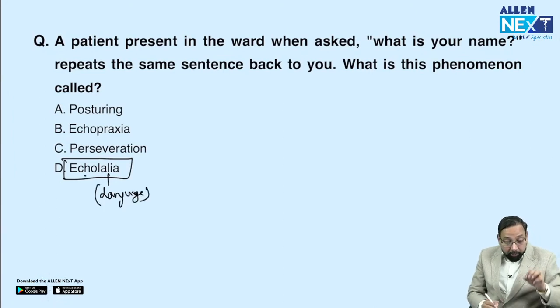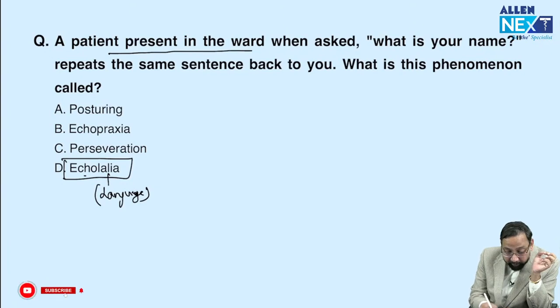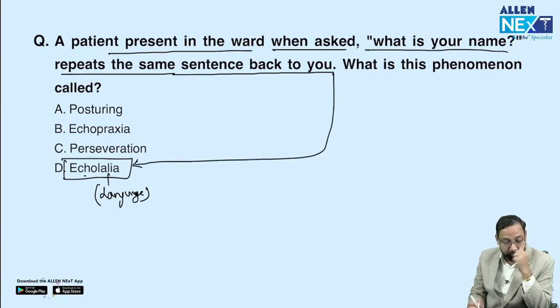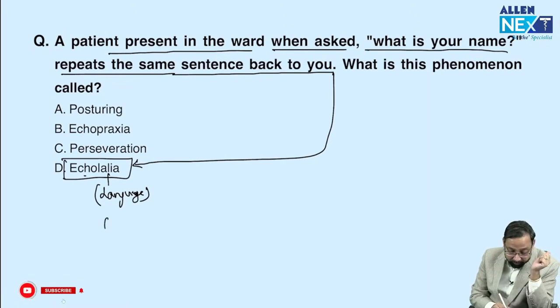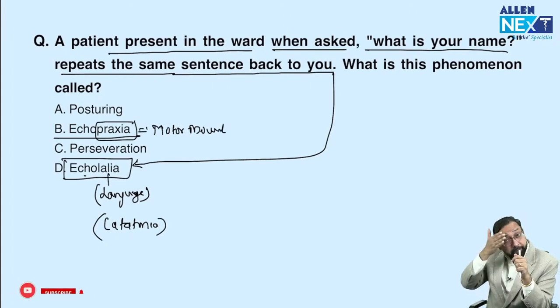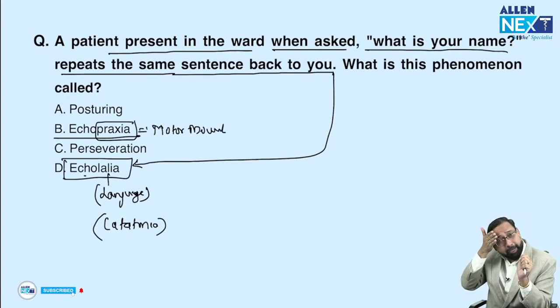A patient presented in the ward, when asked "What is your name?", repeats the same sentence back to you. This phenomenon is echolalia, seen in catatonia. What is echopraxia? Praxia means motor movement. If I do like this, the patient also does like this.